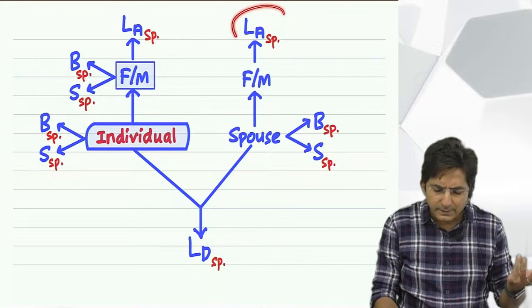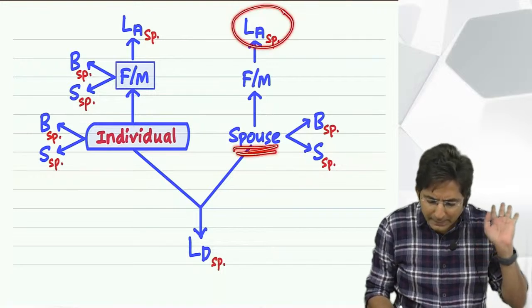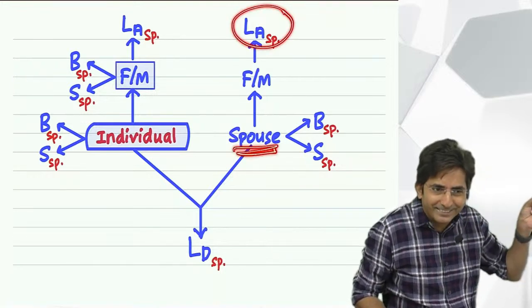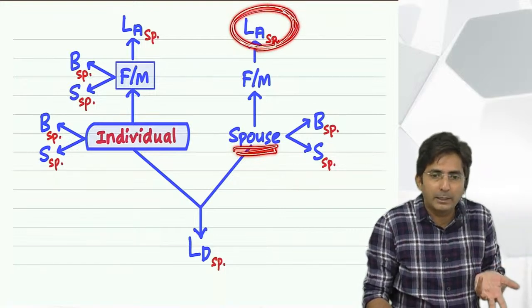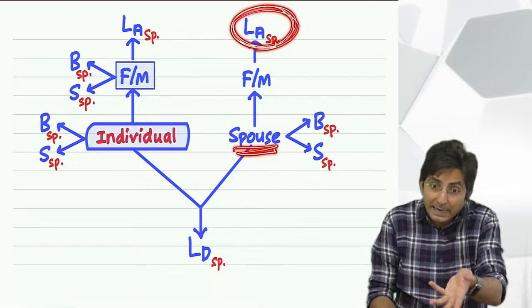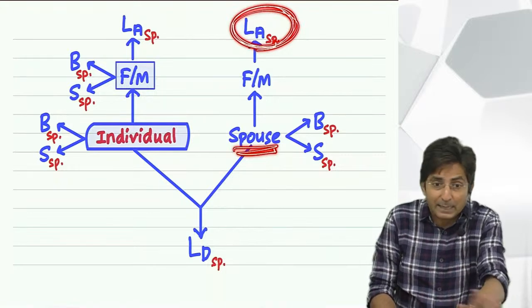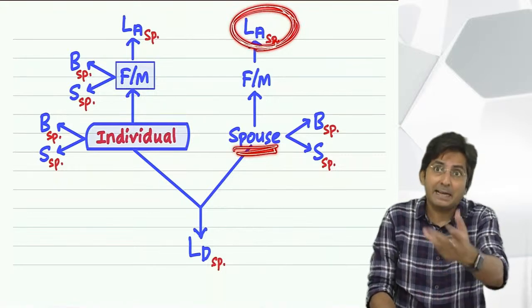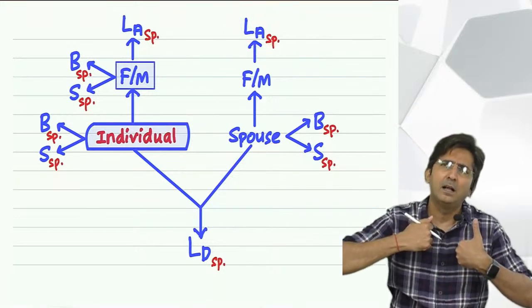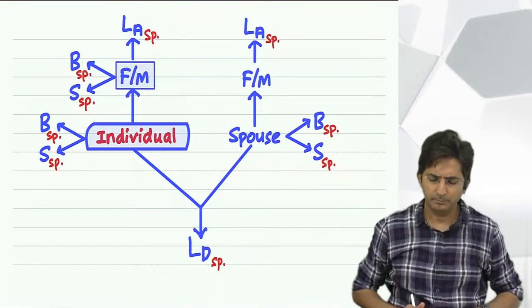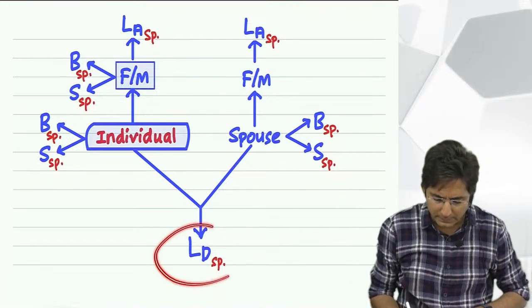So tell me, what about my wife's grandfather, grandmother? They are here. See, my wife is sitting here in the tree. Can you see? And this is grandfather of my wife. They are also my relative. And not just grandfather, even grandmother. And not just grandfather, grandmother, great grandfather, grandmother also. See, when I say ascendant, it means in the line, whoever comes above. So can you guess what should be this?